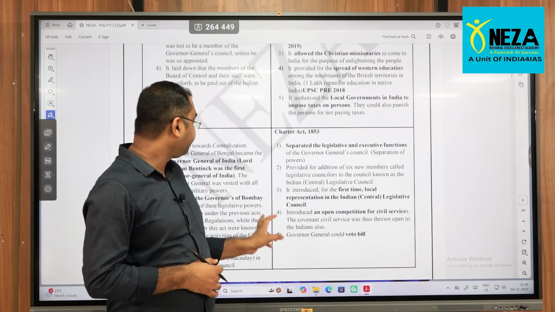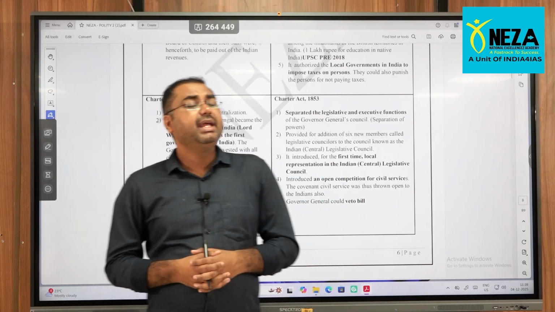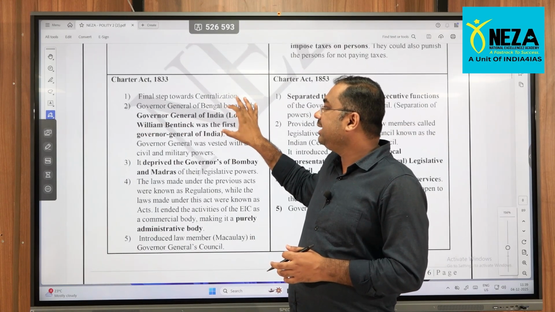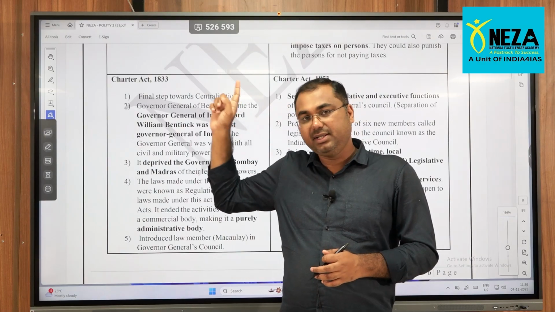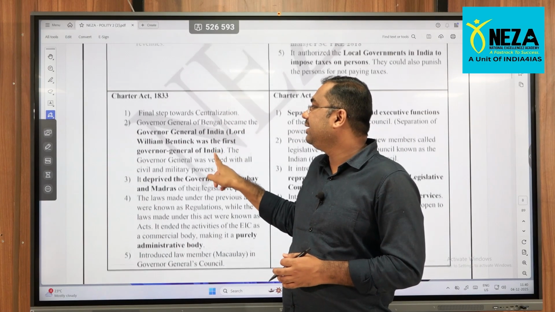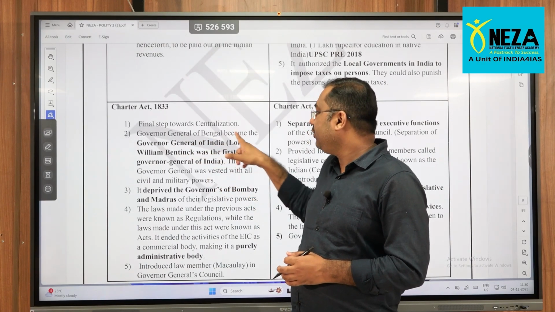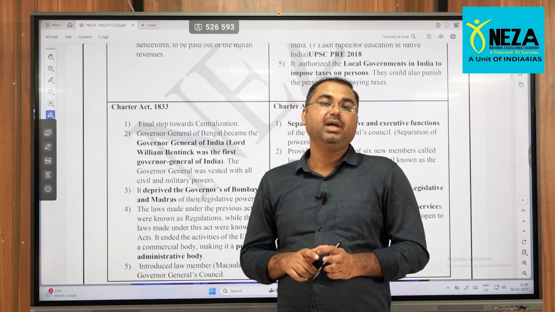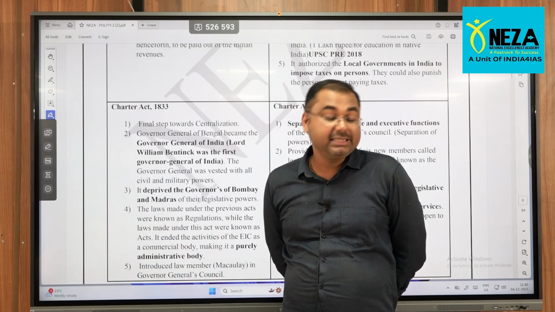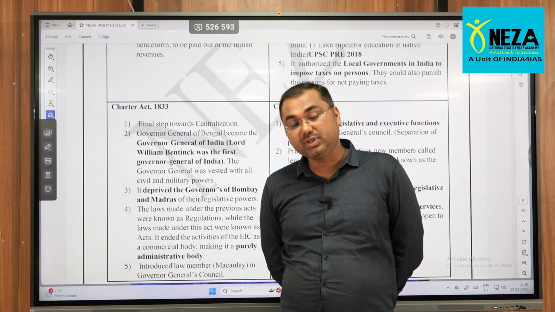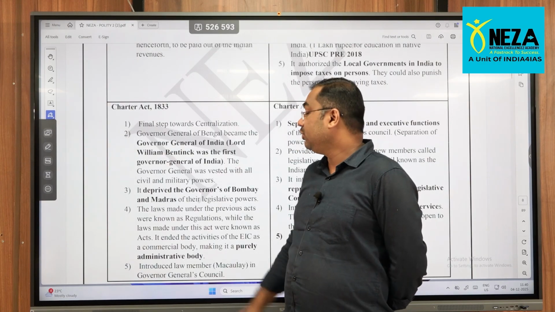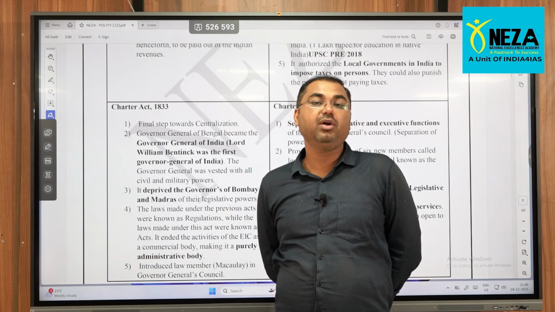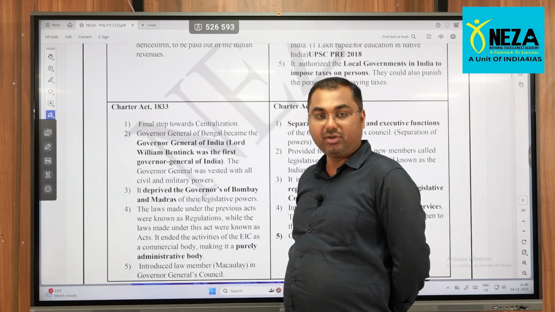Okay, moving further, 1833, right? If you observe, the difference is again 20 years from 1813. So this is 1833. The Governor of Bengal now became the Governor General of Bengal. Okay, the designation is changing. That means the responsibilities are also changing. So, who was the first Governor General of Bengal, right? That was Lord Cornwallis, right?